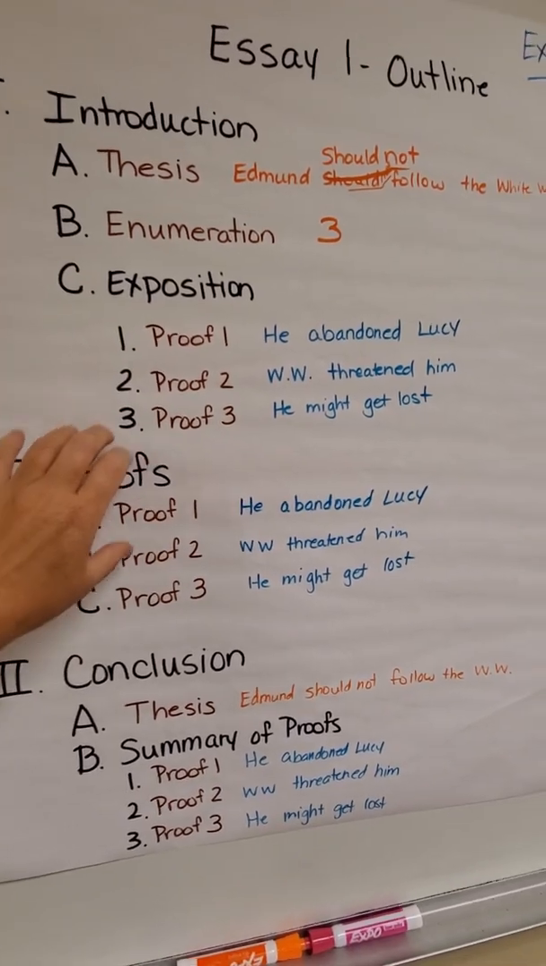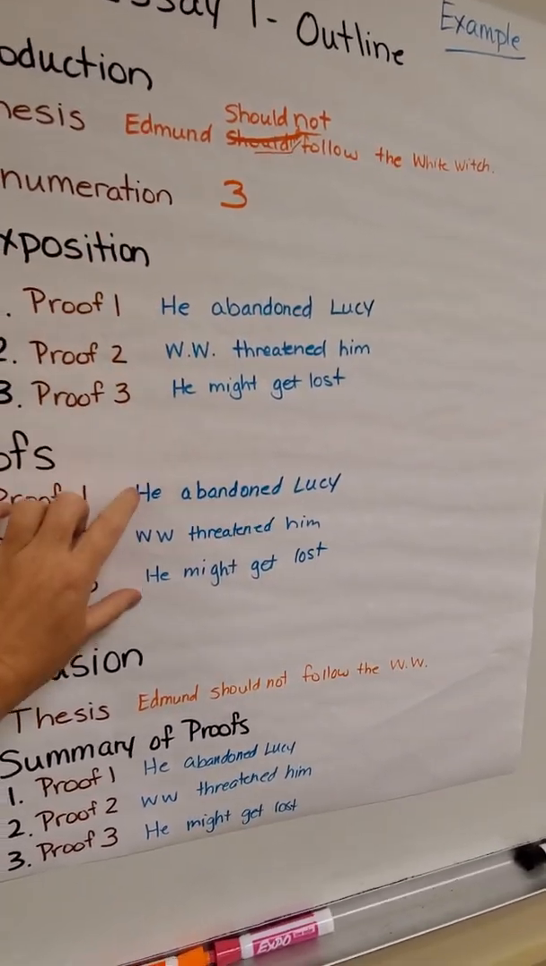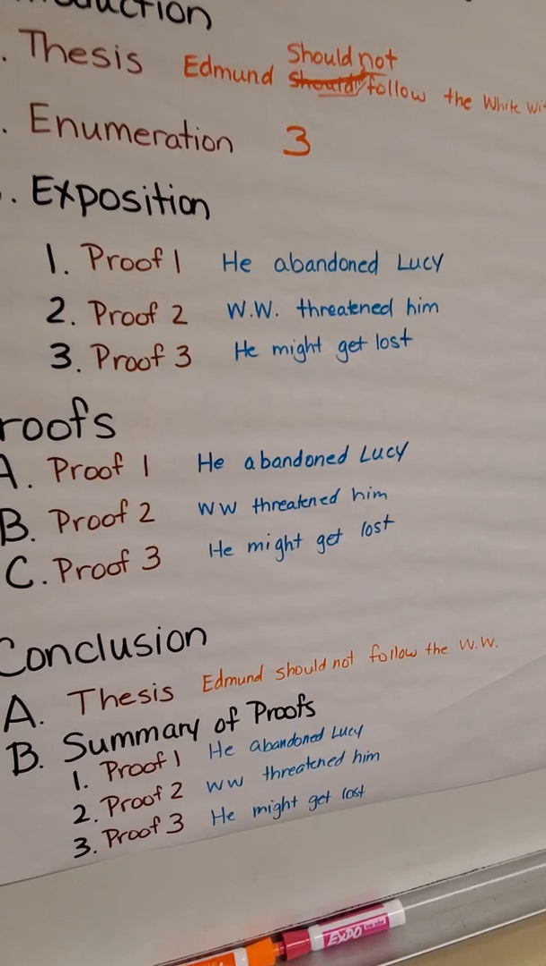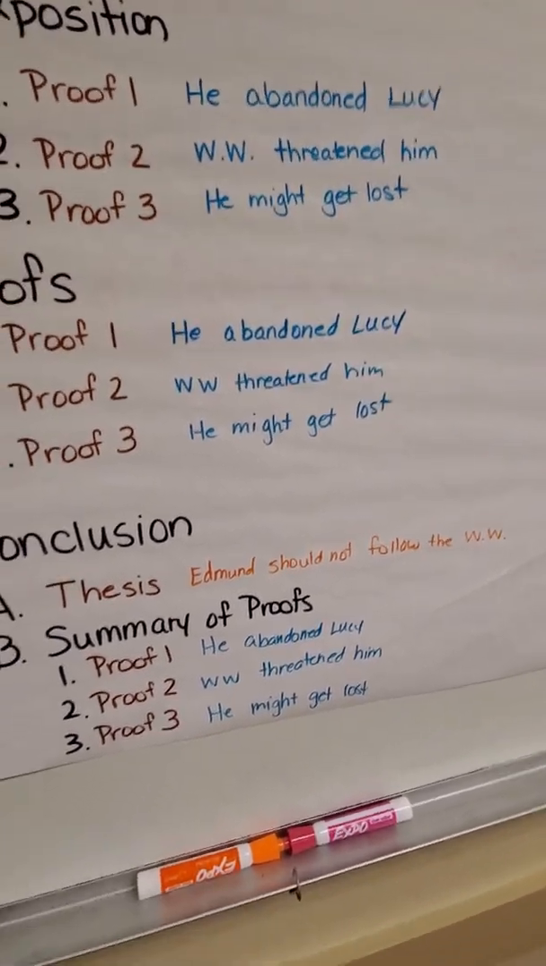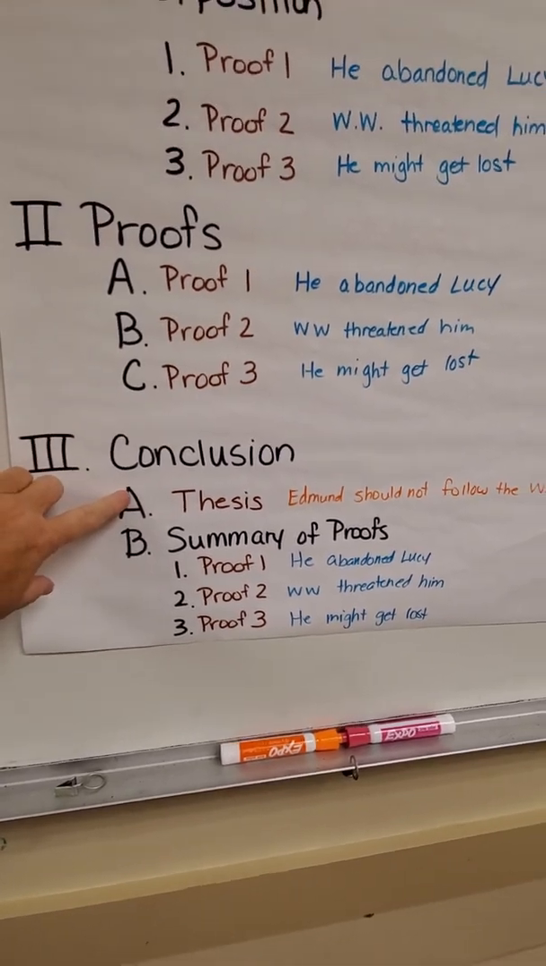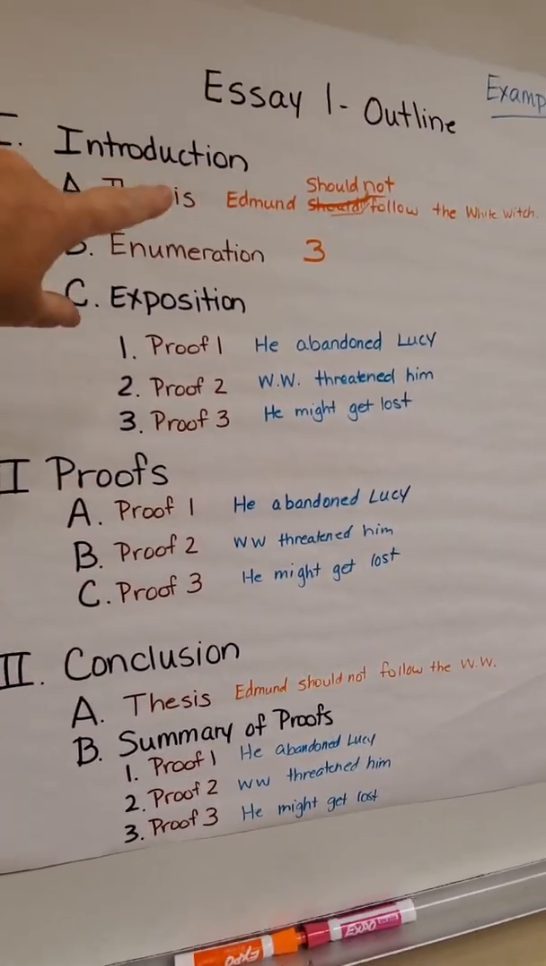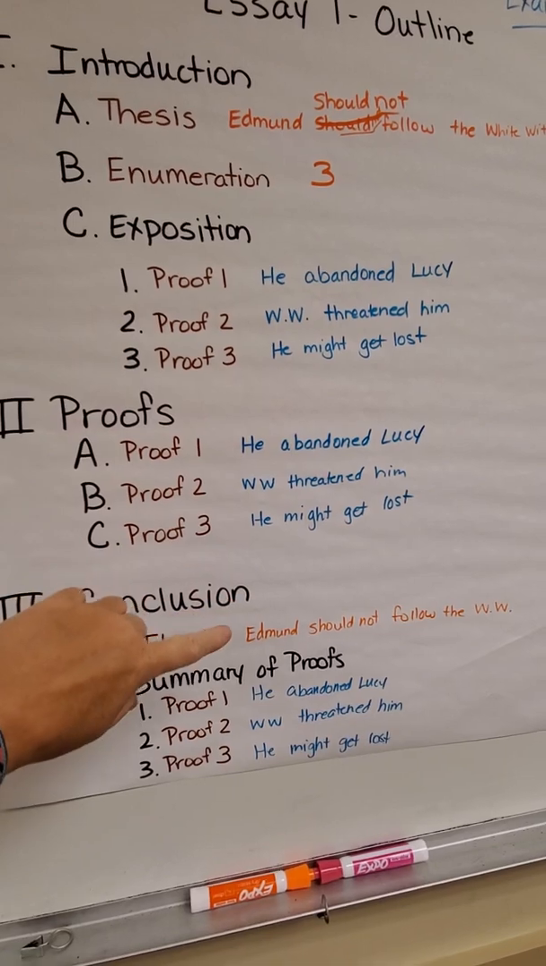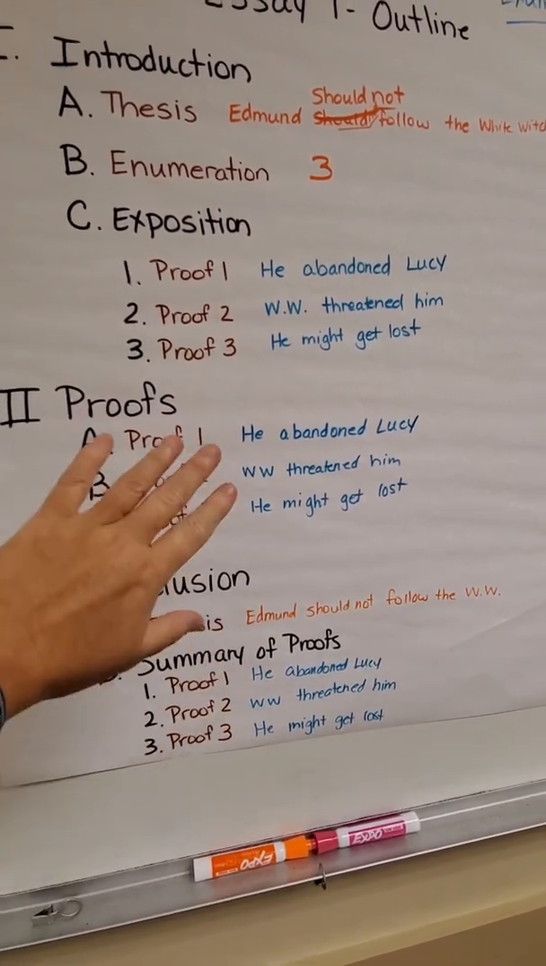And guess what? The very same things we wrote here, we write again. We restate our proofs: he abandoned Lucy, the White Witch threatened him, he might get lost. Then we come to the conclusion and we rewrite our thesis. It's the exact same thesis statement they've already written up here. They're rewriting it, and then they're rewriting their proofs again.